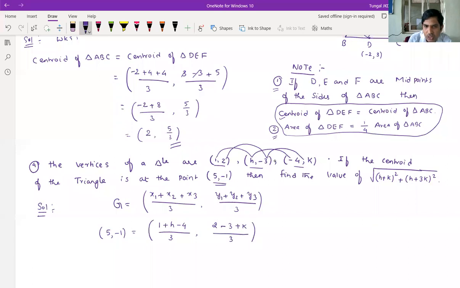So now we get (5, -1) is equal to ((h + 1 - 4)/3, (2 - 3 + k)/3), that is (h - 3)/3 and (-1 + k)/3.